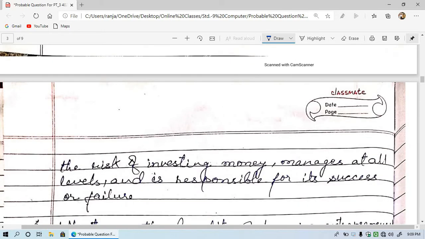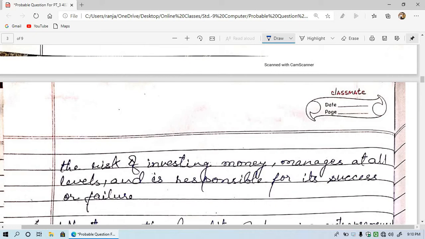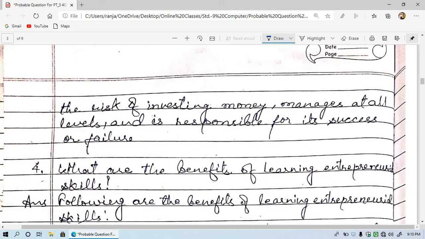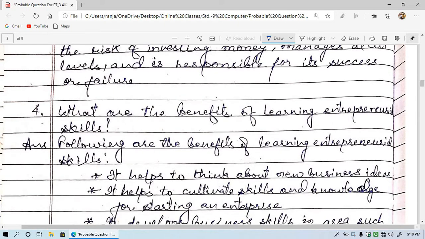So, entrepreneurs are good persons, we can say, because they start the business and they take the risk of investing money and manage all the things at every level, and are also responsible for the success and failure of the business. So entrepreneurs are the businessmen.